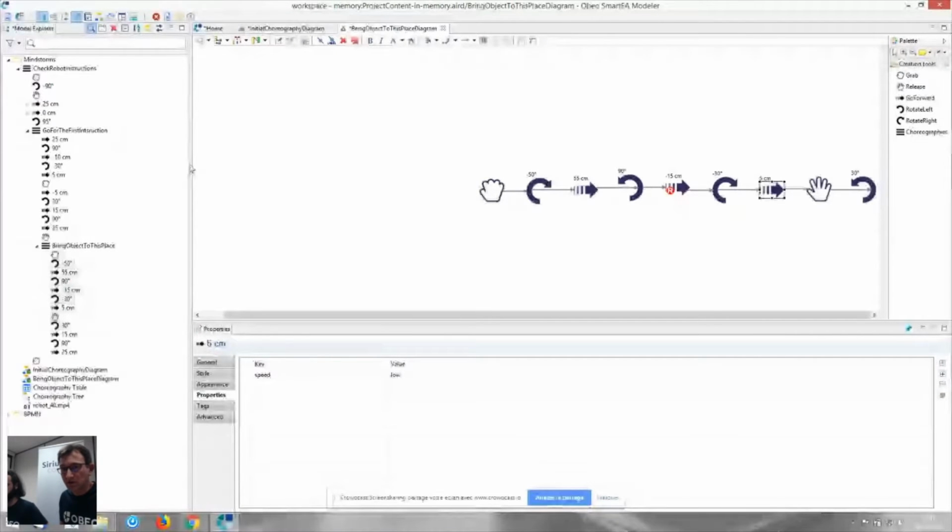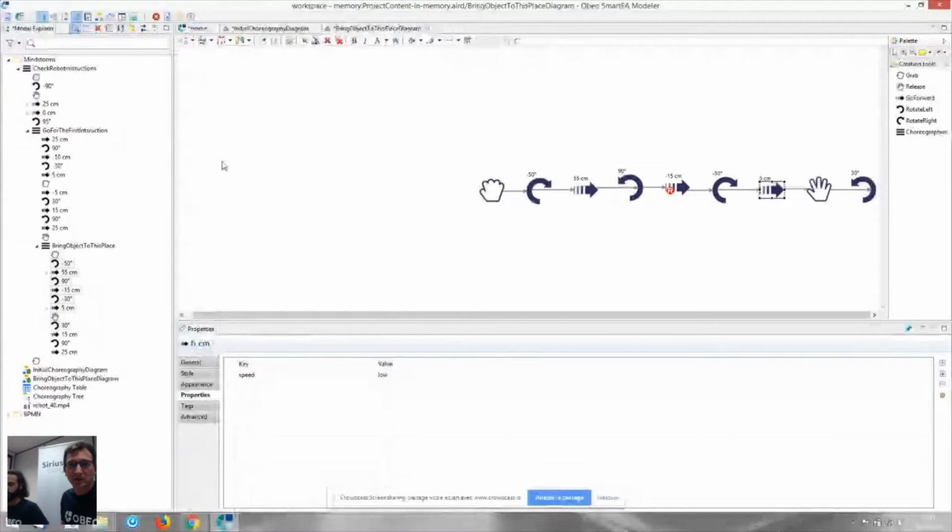Now, a common concern that you might have when working with a large model, when your model starts growing and your users start doing different representations, is to find where an element is represented.